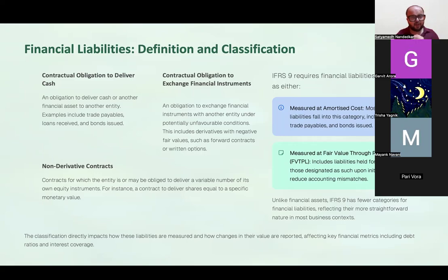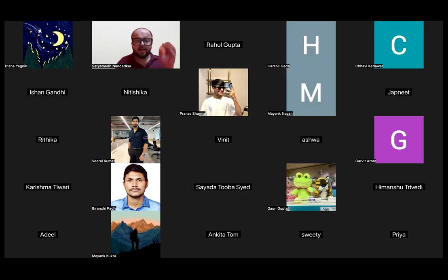When I say fair value through P&L, what I mean is that the change in fair value of that particular financial instrument is recorded via profit and loss account. Or if I say fair value through other comprehensive income, that means the change in fair value of the financial instrument is recorded through other comprehensive income.